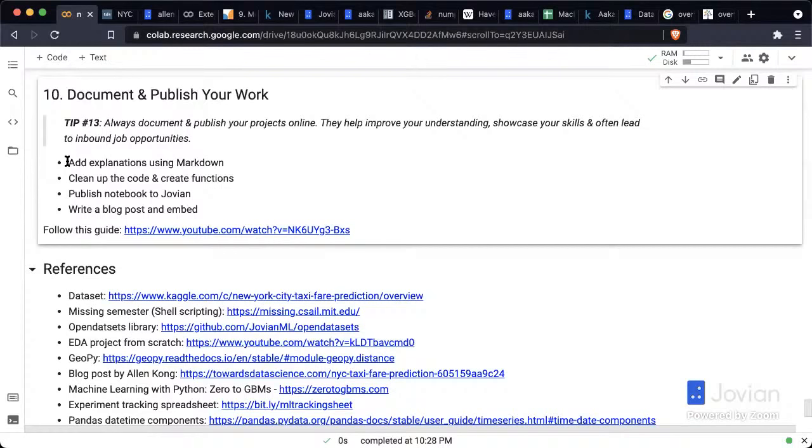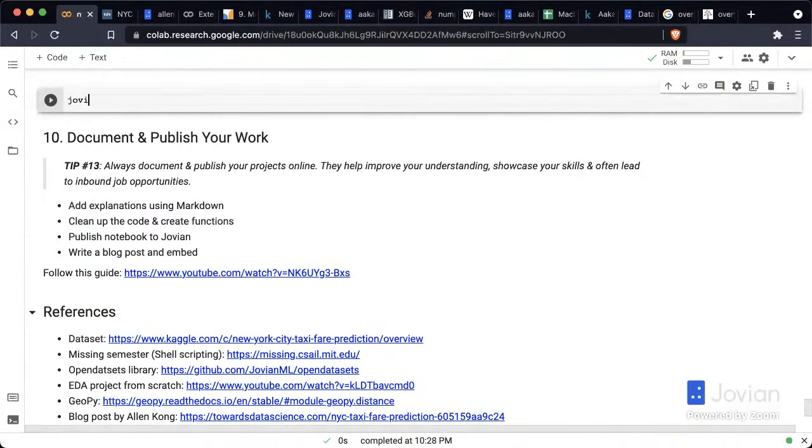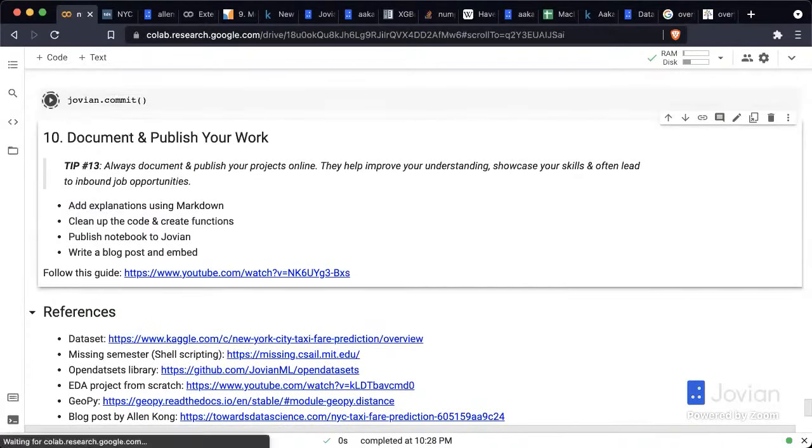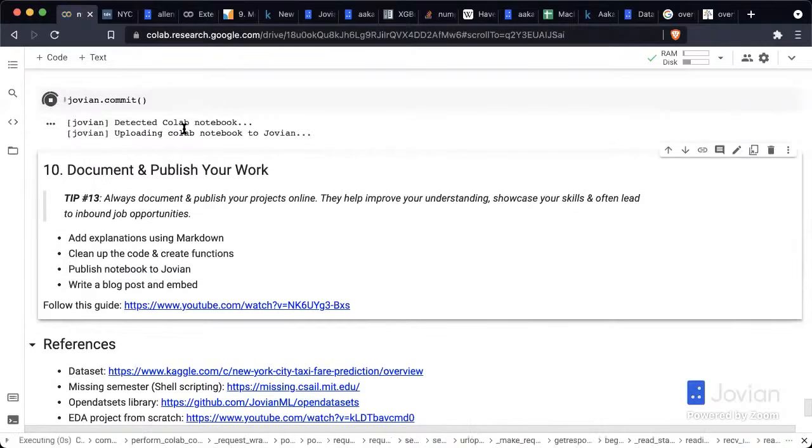Any project that you're doing, please put it up online. Please add some explanations using markdown. Spend another hour or two, clean up the code and create functions. Show that you are a good programmer, and publish the Jupyter Notebook to Jovian. It's just one click. We've made it so simple for you because we want you to publish these articles with us.